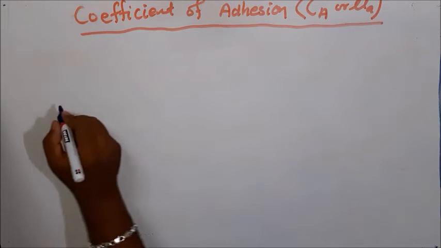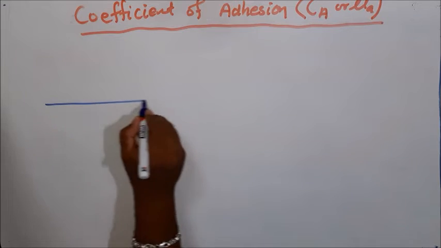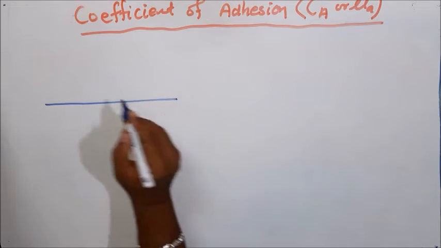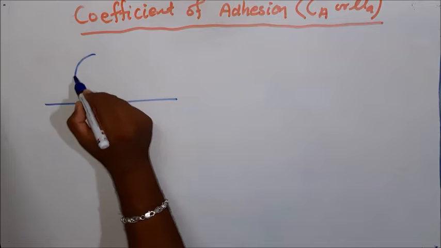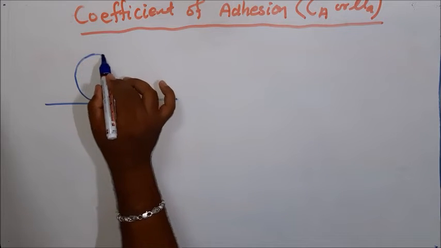So what actually happened? Consider this is my track, a 2D view. I am drawing a 2D view, and this is the wheel, right?